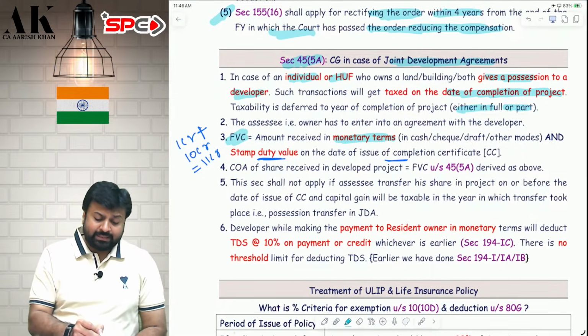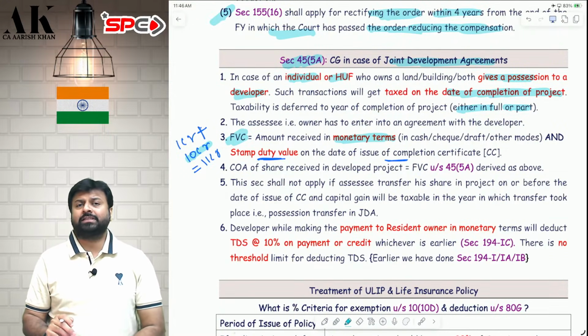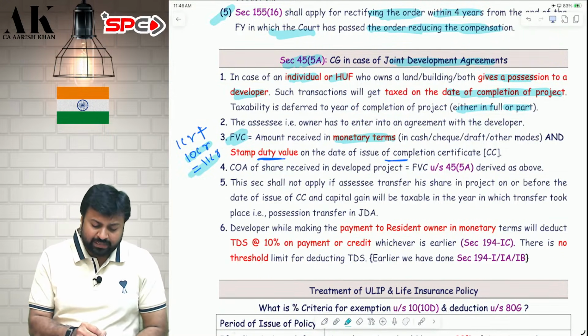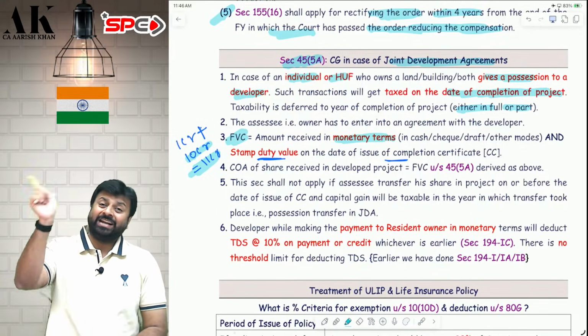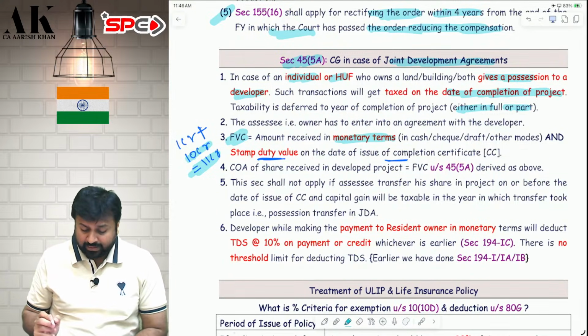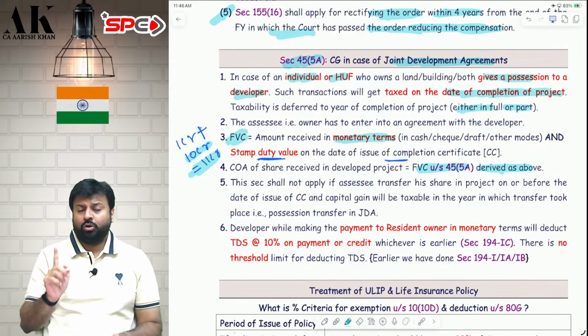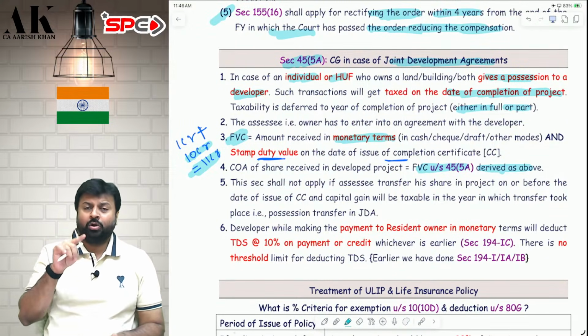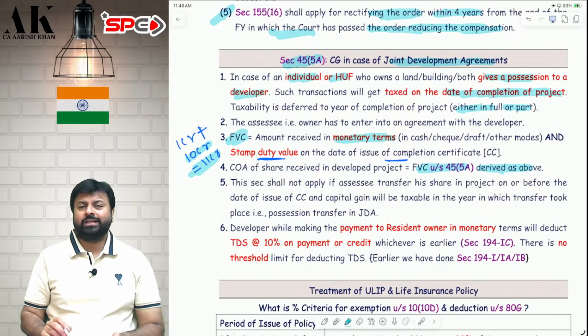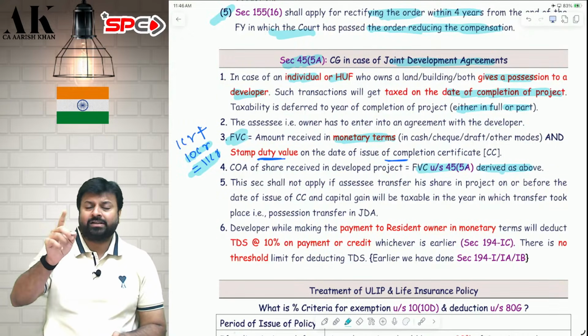Later on, when I sell these 10 flats, what will be the cost of these 10 flats? The cost of these 10 flats will be 11 crore rupees. Don't take 10 crore. Take the entire FVC. It is written in section 49. The cost of these 10 flats will be the entire FVC as derived above. Whatever the FVC is, that will become the cost later on in future. Don't take only the cost of the flats. Take the entire consideration as your cost.